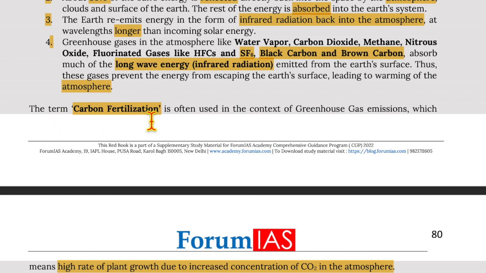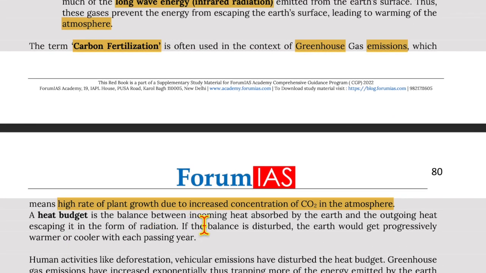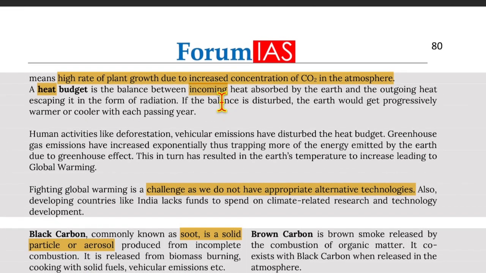Now, the term carbon fertilization is often used in the context of greenhouse gas emissions, which means a high rate of plant growth due to increased concentration of carbon dioxide in the atmosphere. Now, a heat budget is the balance between incoming heat absorbed by the Earth and the outgoing heat escaping from it in the form of radiation. If the balance is disturbed, the Earth would get progressively warmer or cooler with each passing year.